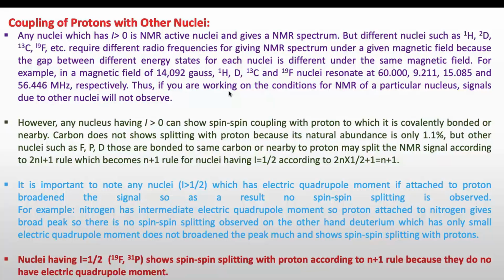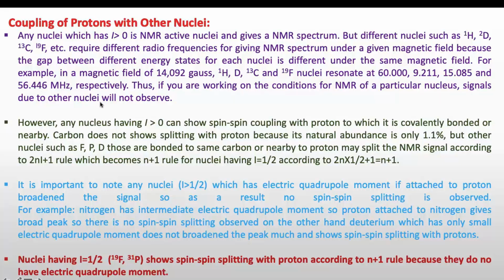For example, if you are applying a 14,000 Gauss magnetic field, the energy required for the transition between the lower energy state and the higher energy state for proton, deuterium, carbon and fluorine requires 60 MHz, 9 MHz, 15 MHz and 56 MHz respectively.